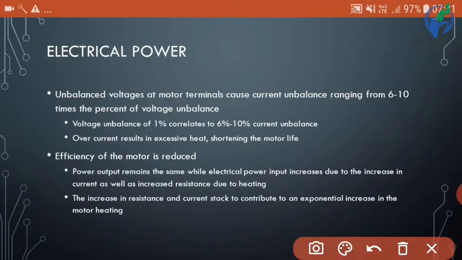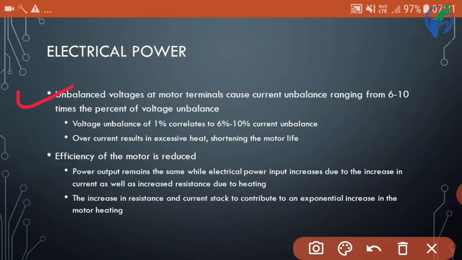Now electrical power. Unbalanced voltages at motor terminals cause current unbalance ranging from 6 to 10 times the percentage of the voltage unbalance. It means whenever unbalanced voltages are given to the motor input, the current unbalance will be 6 to 10 times the percent of voltage unbalance.